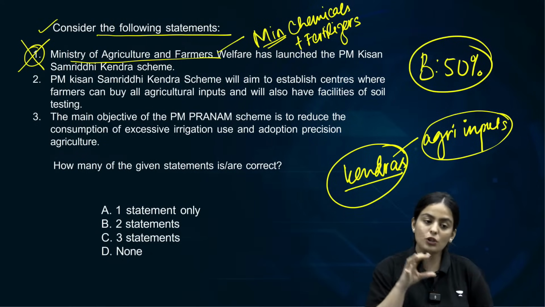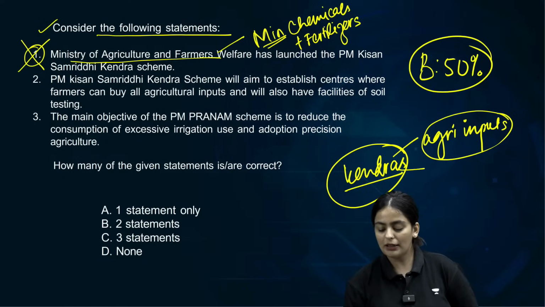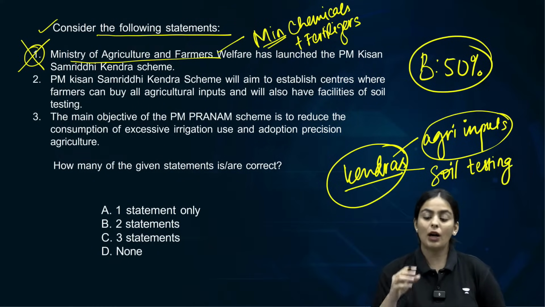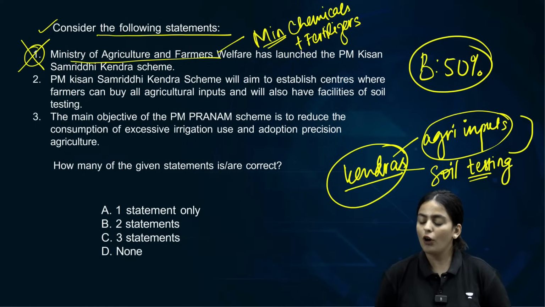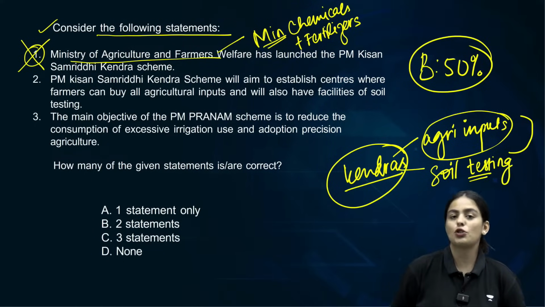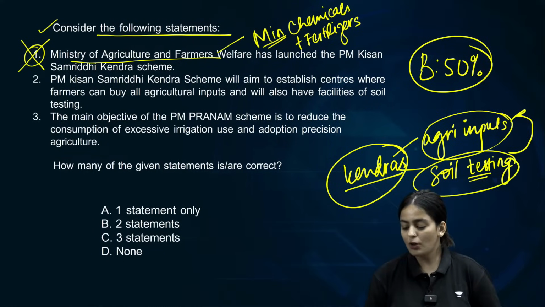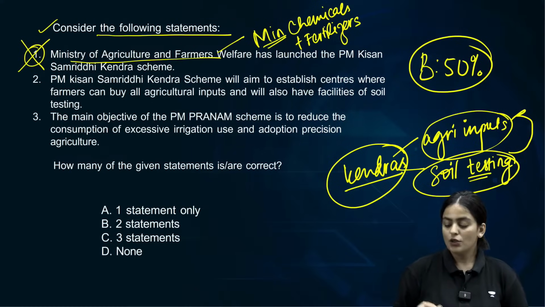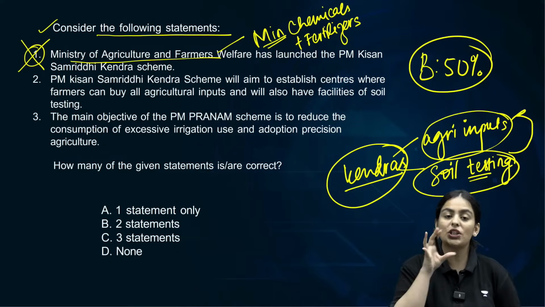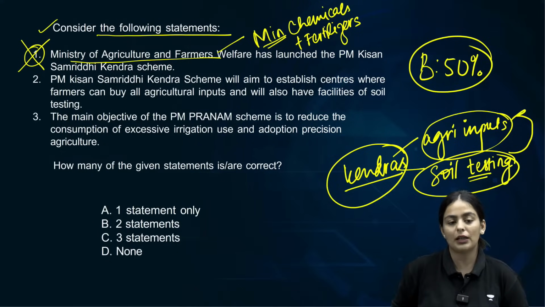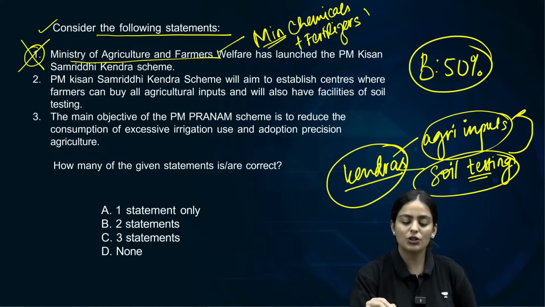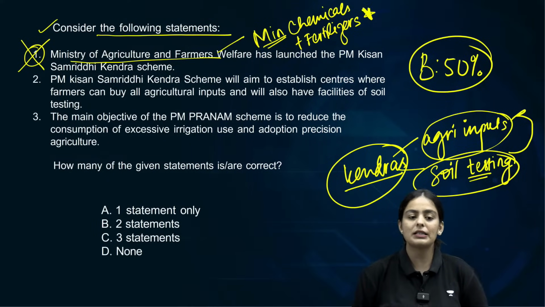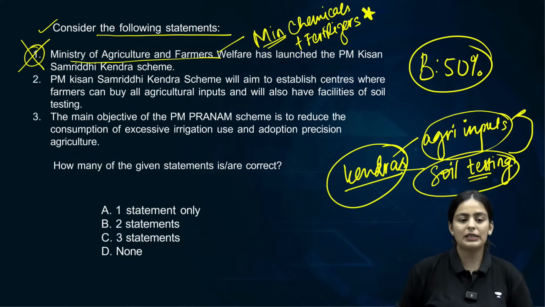These kendras will also have a soil testing facility, which will in a way make the farmer more aware of which kind of agri inputs he or she should be using based on the soil testing results. Clear? So these are the Samriddhi Kendras, which is why they are not by the Ministry of Agriculture and Farmers Welfare. They are by the Ministry of Chemicals and Fertilizers. Is this understood? First statement is incorrect.